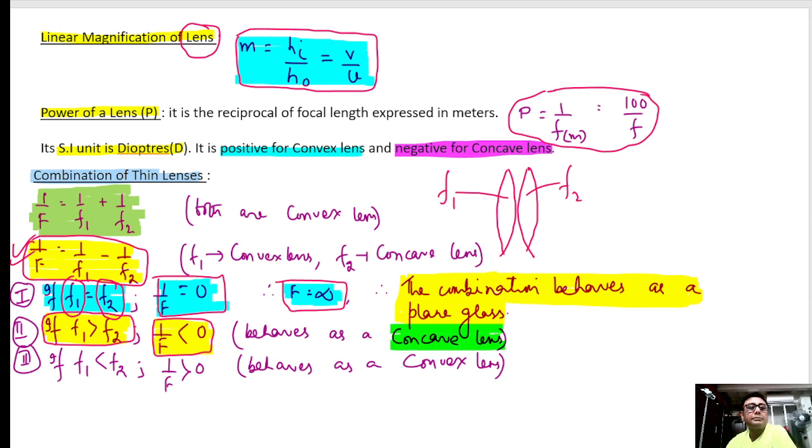Similarly, if f1 is less than f2, 1 by f is positive and the combination behaves as a convex lens. So please keep note of this. These are important for your conceptual as well as numericals. Very, very important, please.